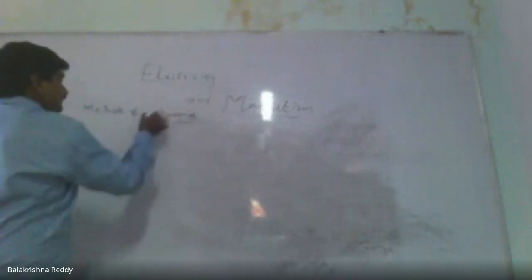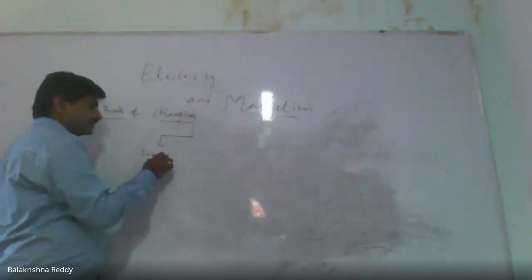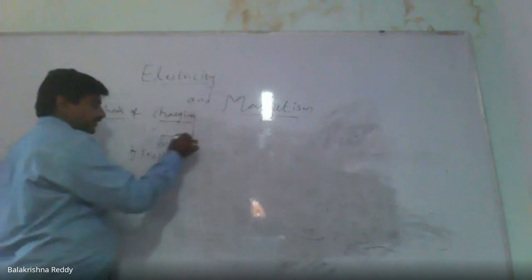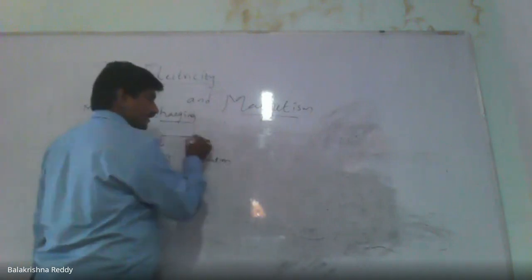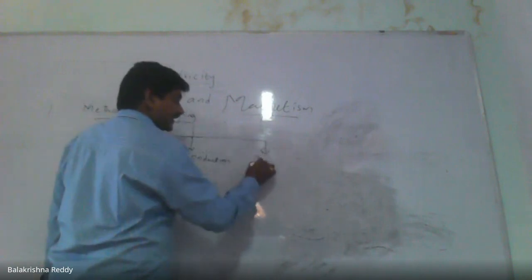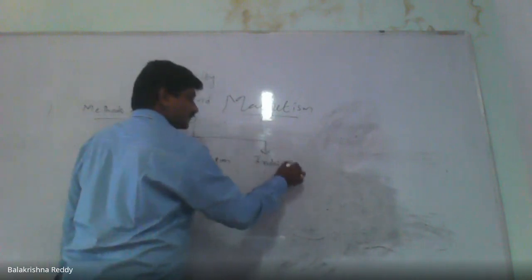What are the methods of charging? First, we have the friction method, meaning by rubbing, then by conduction, and by induction method.